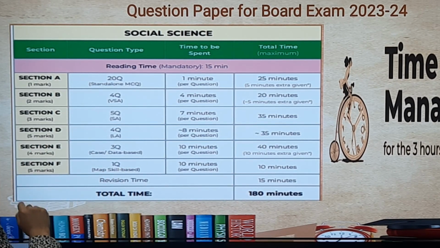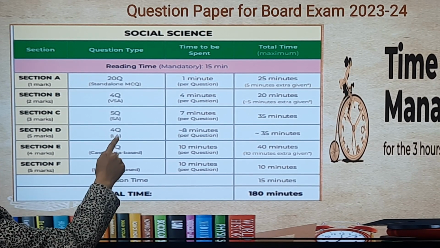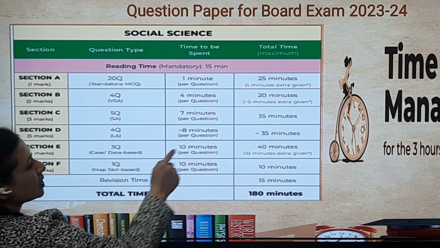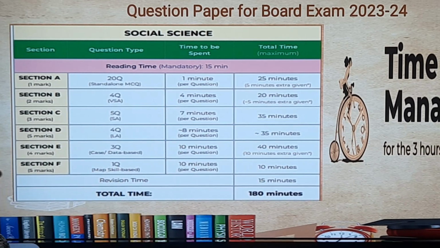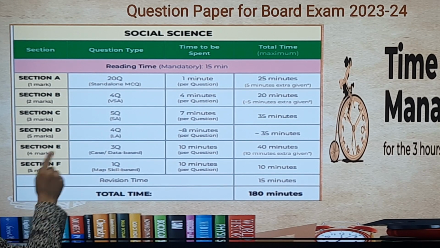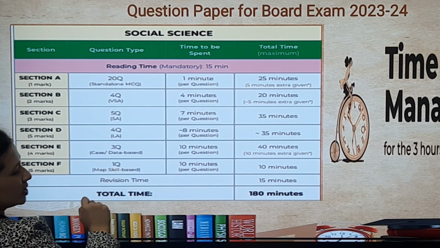Moving on to section D, that is your long answer type questions, where each question is for 5 marks. So there will be 4 questions in total, right? So 8 minutes per question you should contribute. That makes a total of 35 marks, 35 minutes. Now moving on to section E. So 4 marks will be there for each question, 3 questions in total.